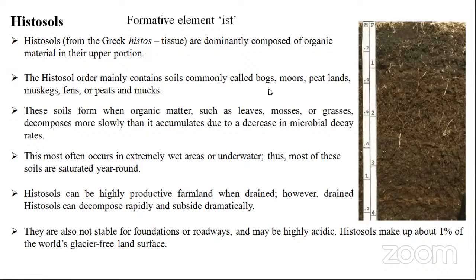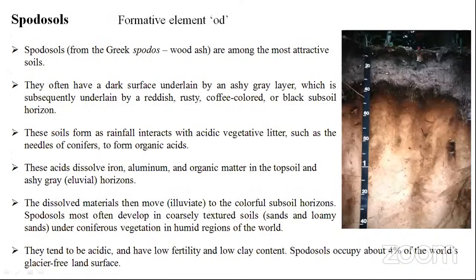And coming to another one, called spodosols. Mostly this looks like wood ash. In the Greek word, spodos is ash, wood ash. That's the meaning of spodosols. Among them, the more attractive feature: you read this point and see this image. They often have a dark surface underlaid by an ashy gray layer, which is subsequently underlaid by a reddish, rusty, coffee-colored or black subsoil origin. See, reddish, rusty or coffee-colored subsurface. You can observe this.